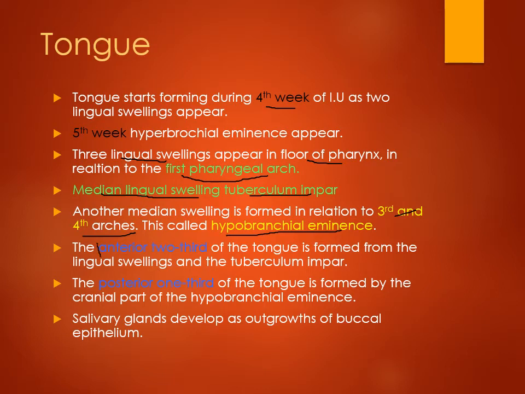So the tongue is formed in two parts: the anterior two-third of the tongue, which is formed by two lingual swellings and the tuberculum impar, which is a median swelling. And the posterior one-third of the tongue is formed by the fusion of the cranial part of the hypobranchial eminence, which is formed from the third and fourth arches.